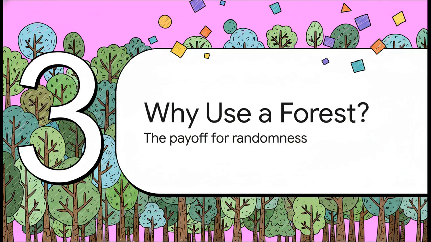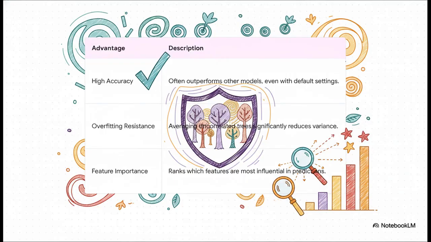So, we've gone through all this effort, right? We're bootstrapping our data, we're randomizing our features, all to build this big, diverse forest. So, what's the payoff? Why is this thing so incredibly popular in machine learning? Well, there are 3 huge advantages. First, they are just highly accurate. They often perform incredibly well right out of the box with default settings. Second, because of how they're built, they are naturally resistant to that overfitting problem that just plagues single trees. And third, and this is a really powerful bonus, they can actually tell us which features in our data are the most important for making good predictions.